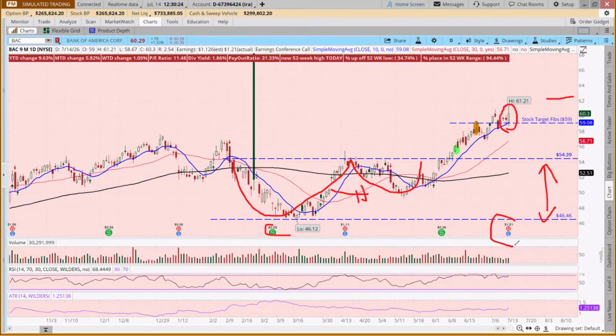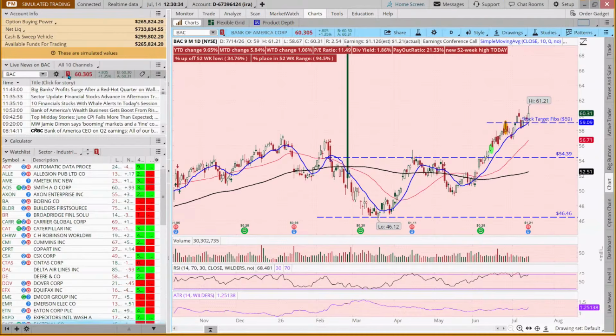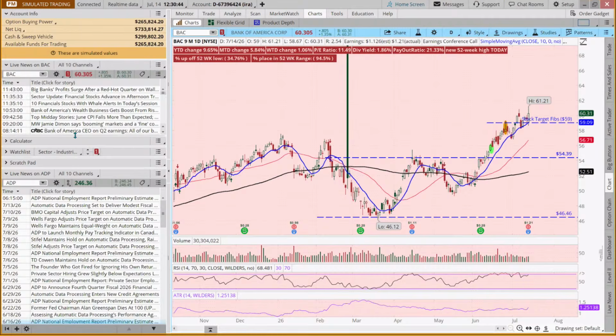And it came with earnings today. So we could look at the earnings reports to give us some more information. To do that, we can come over here to live news. I have this live news linked to the chart that I'm on. And so we can pull down here. Oh, let's close that one.